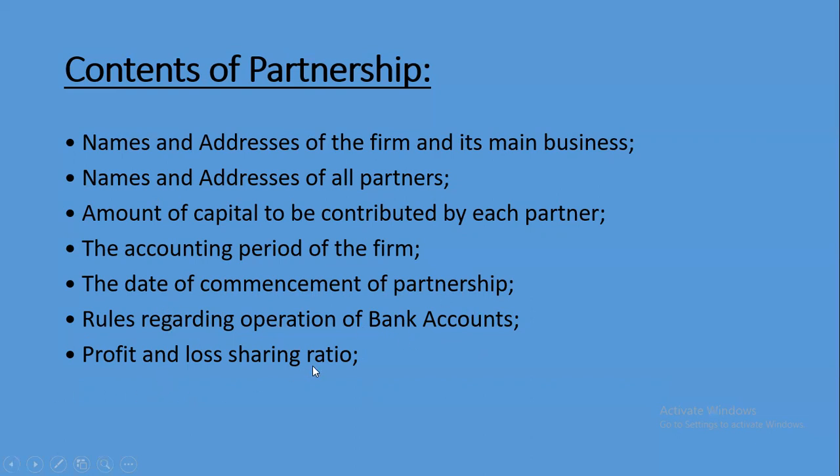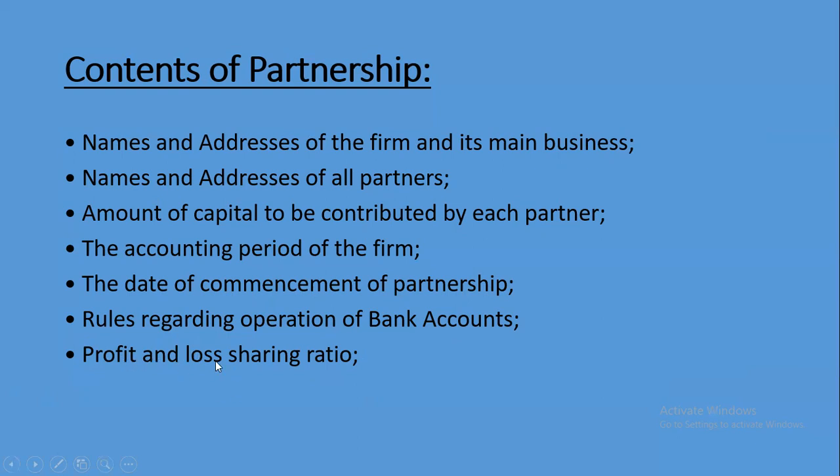Profit and loss sharing ratio. The partnership will earn a profit of, say, 100 crores, right? The partnership deed says partner A should get a 50% ratio, partner B should get 25%, and partner C should get another 25%. So accordingly, the profit will be shared between the partners.